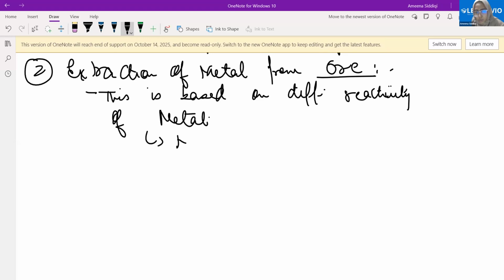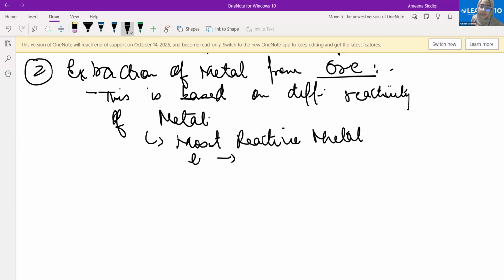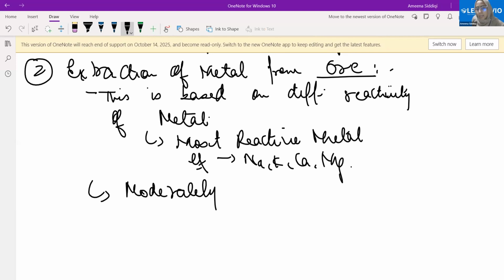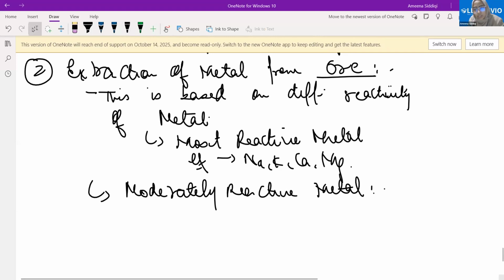One is the most reactive metals, or the highly reactive metals. Can you tell me examples for these? Sodium, potassium, calcium, magnesium, right? Good. Then we have the second one, which is moderately reactive metals, right? Examples for the moderately reactive metals, bache.